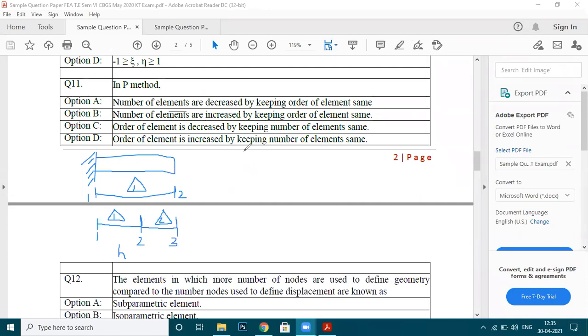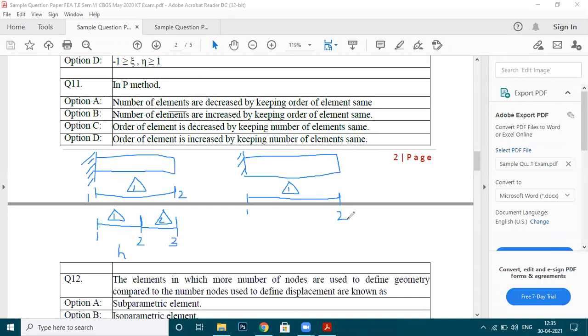Now, if I need to solve this problem by using the P method, I will redraw that problem. In order to solve that problem by using the P method, I will consider a single element. Try to understand. This is a single element with two nodes, node number 1 and node number 2. Same problem I solved.